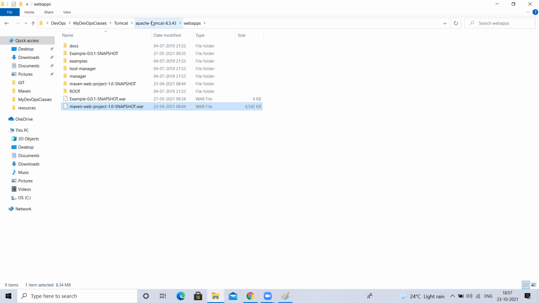So how to access it? You did the deployment, it's fine. You copied a WAR file into the webapps directory of Tomcat. Remember this webapps. What is deployment to Tomcat? Placing the artifact in the webapps directory of your Tomcat is nothing but deploying into Tomcat. Just like I copied the WAR file here, the deployment is done. Now I want to access this application through a URL. How can you access it?